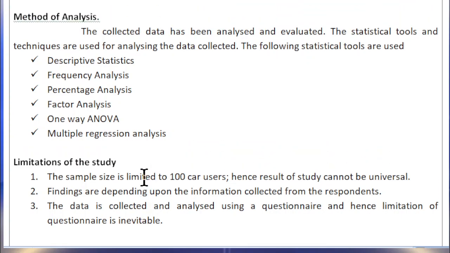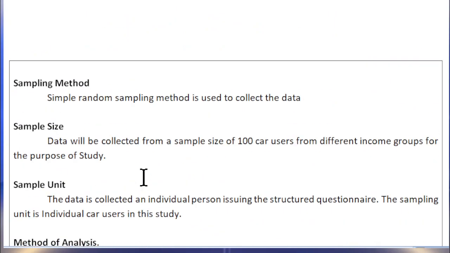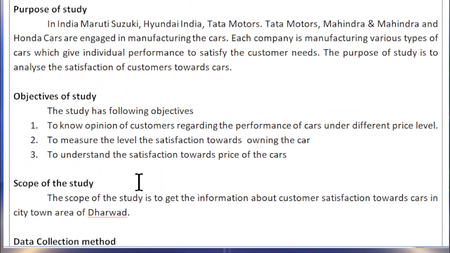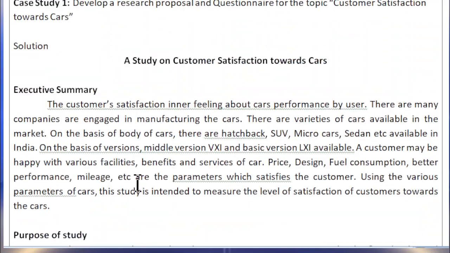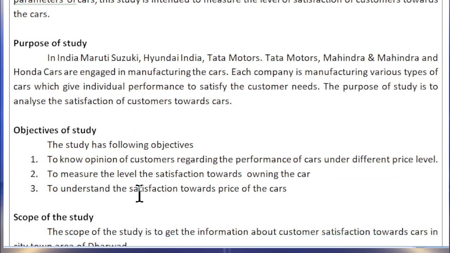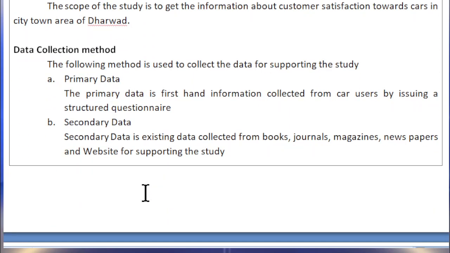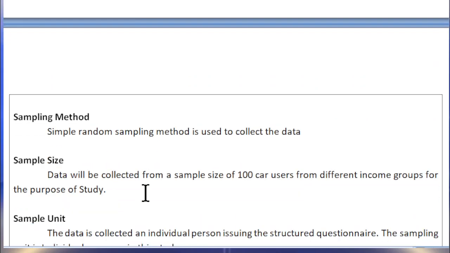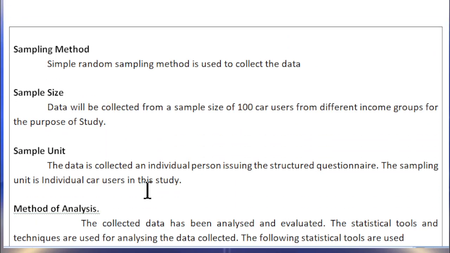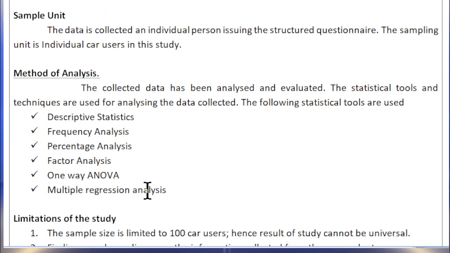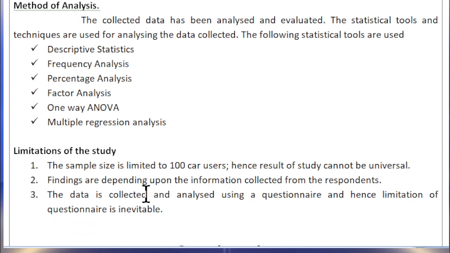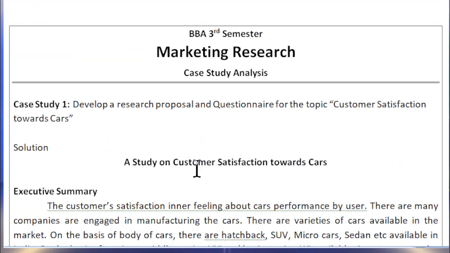So the research design for this topic contains the executive summary, purpose of the study, objectives of the study, scope of the study, data collection method, sampling method, sample size, sample unit, method of analysis, and limitations of the study. This is the first point for answering the question.